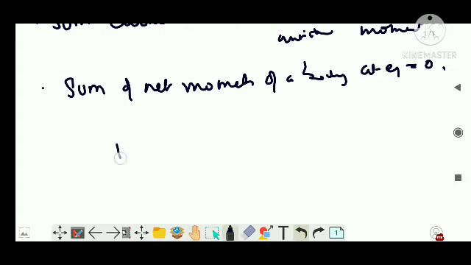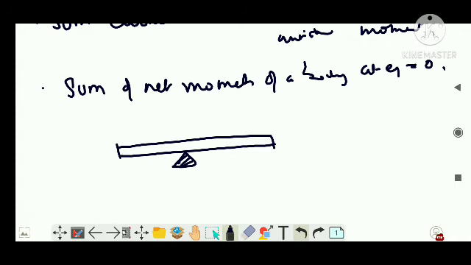See, you would have seen the case of a seesaw, right? One kid will be sitting over here, the other person will be sitting over here, and if this weight is larger, this moves downwards and this moves upwards. When you say they are balanced, when this force and this force are equal, then the seesaw, this platform, remains stagnant.